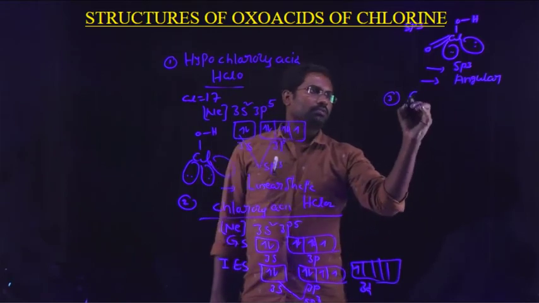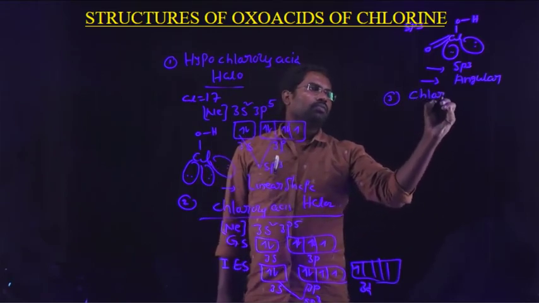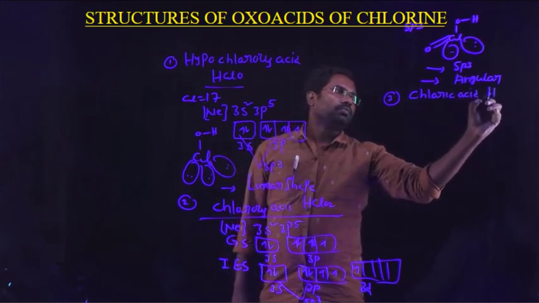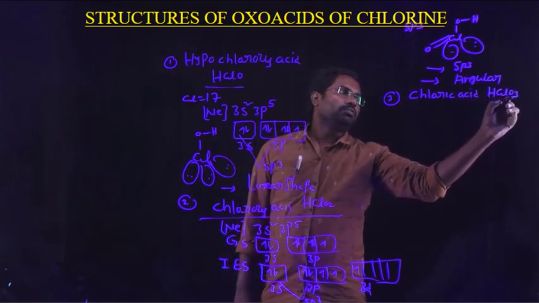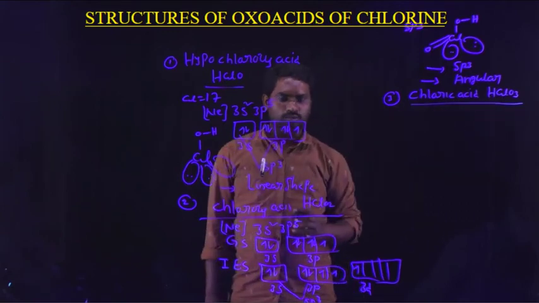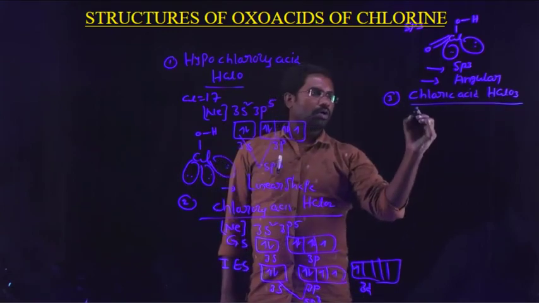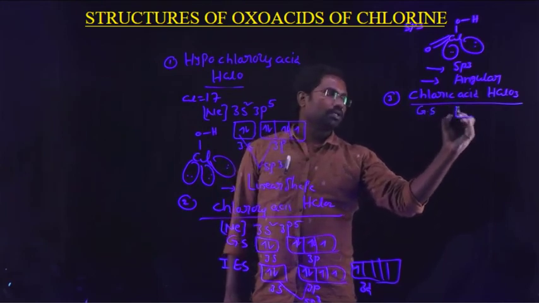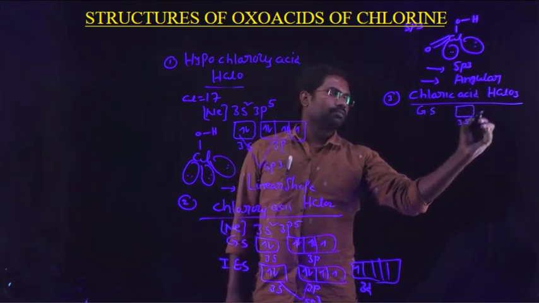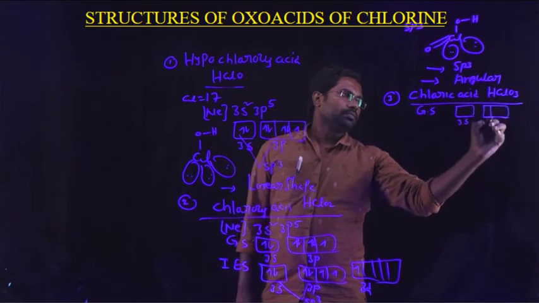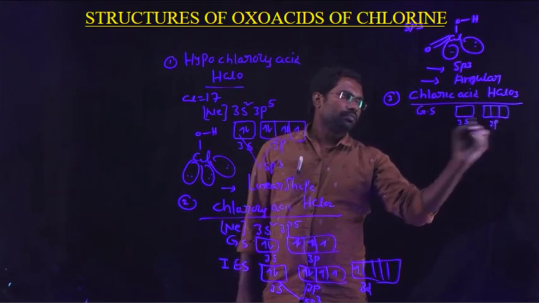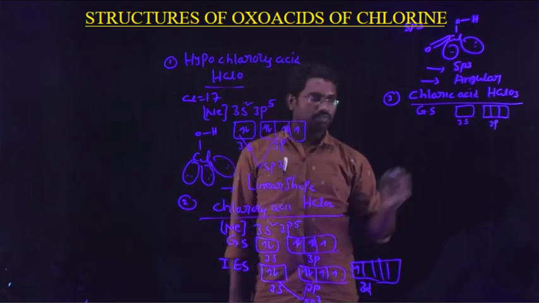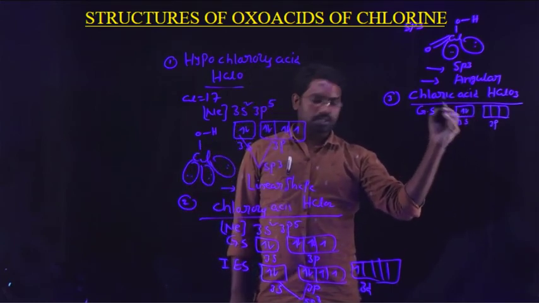Come to the third one, chloric acid, HClO3. The ground state electron configuration of chlorine is 3s2 3p5. 3s contains 2 electrons.